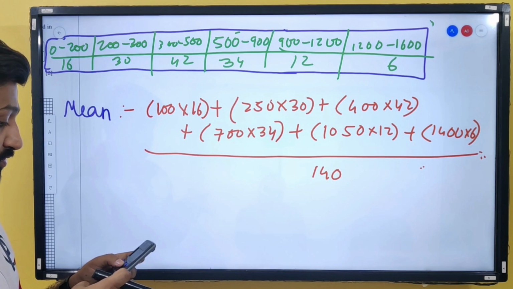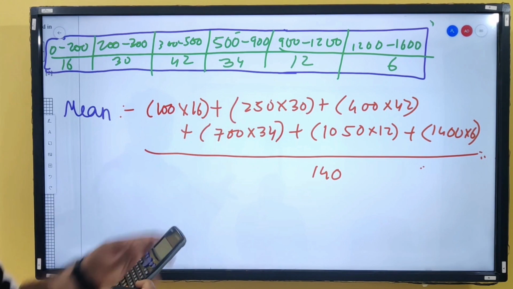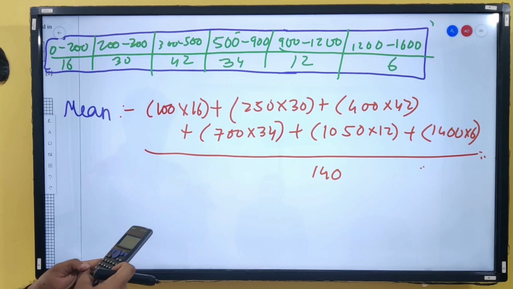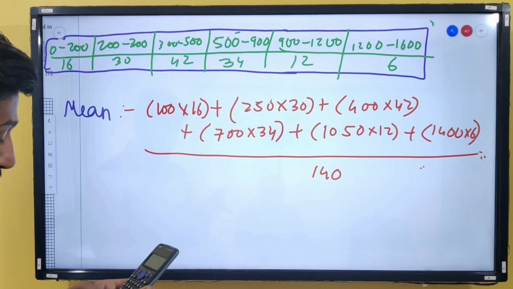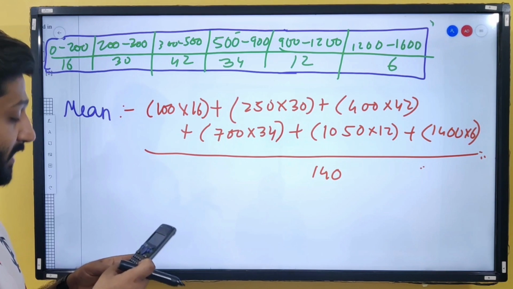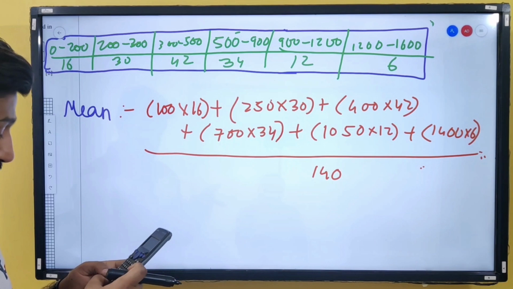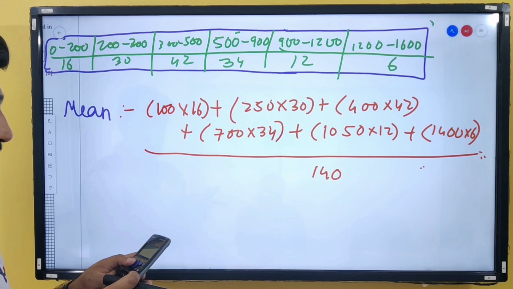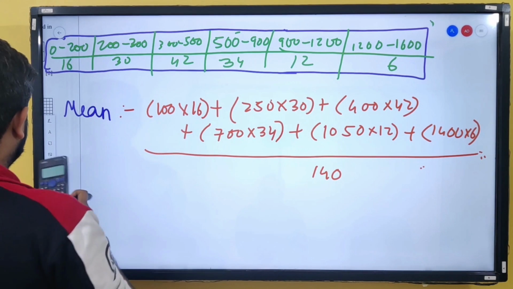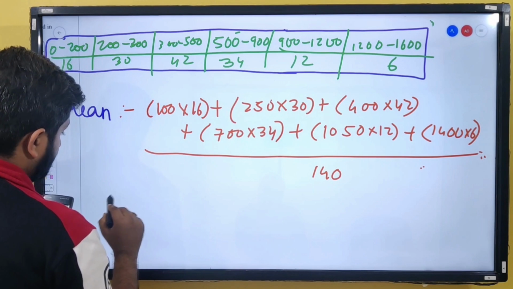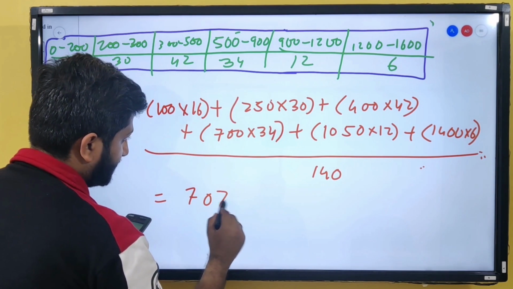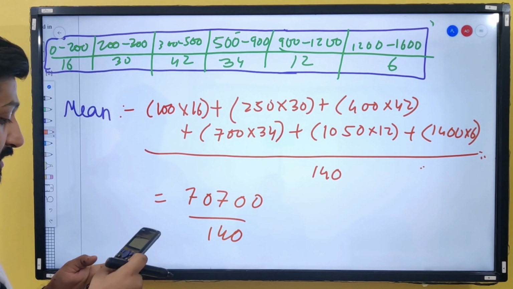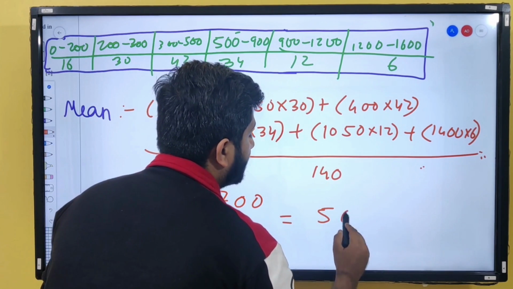Plus you have 700 into 34 plus 1050 into 12 plus 1400 into 6, and addition of this is 70700. Now divide this by 140, and the mean is 505.